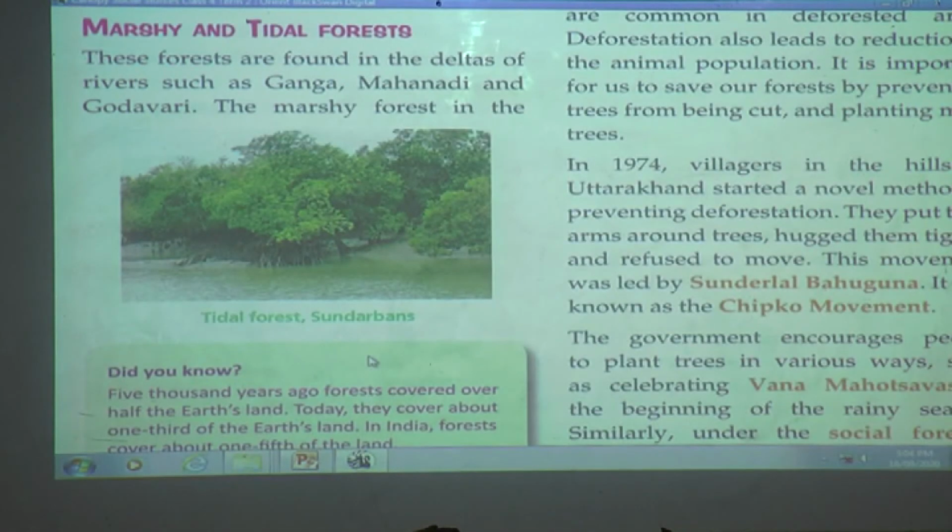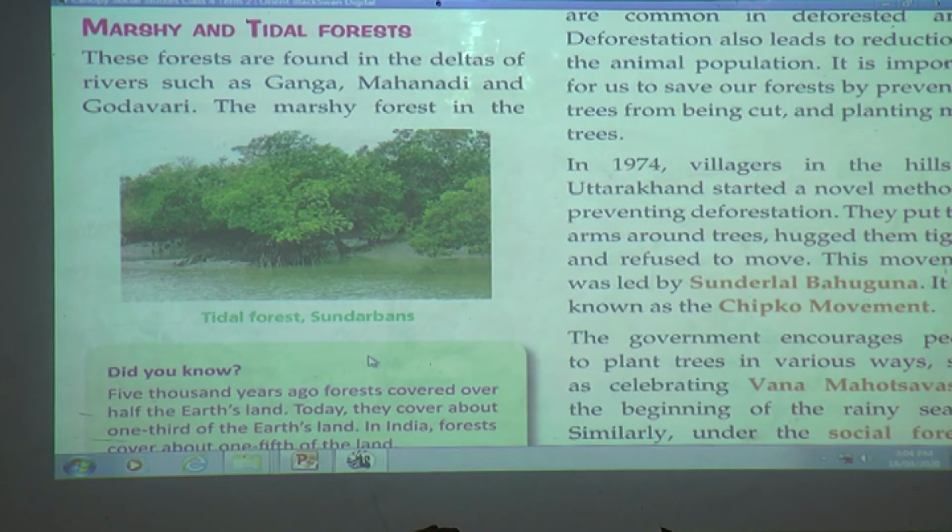Type of forest. Mangrove or tidal forests. Features of the forest. Mangrove forests are found in coastal areas where the water is salty and the ground marshy. The trees have roots that grow above the ground to help them breathe.